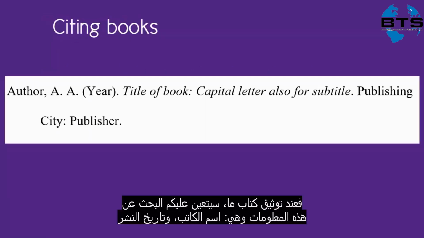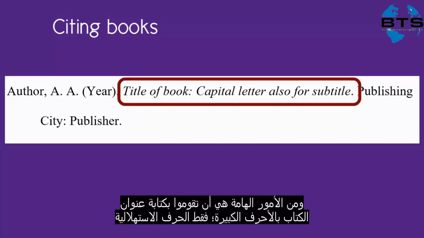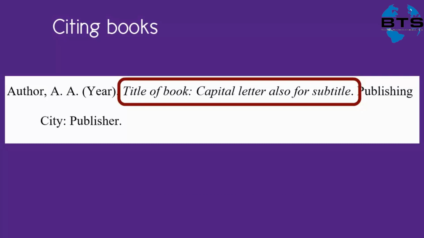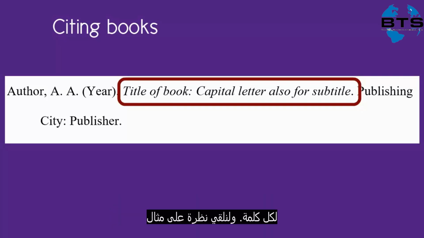When citing a book, you need to find the following information: the name of the author, date of publication, title of the book, the publishing city, and publisher. One thing to note is the capitalization on the title of the book. You're only going to capitalize the first word of the title and the first word of the subtitle, as well as any proper nouns. You don't capitalize every word.